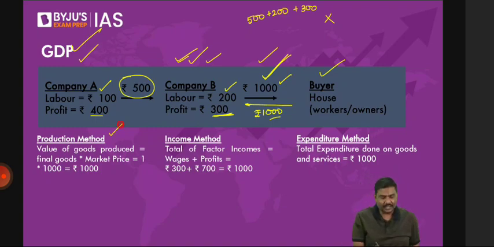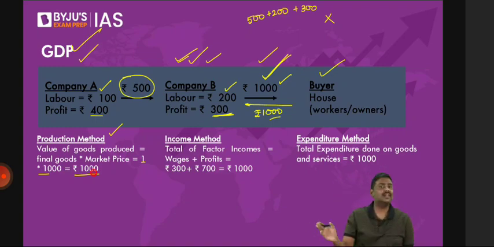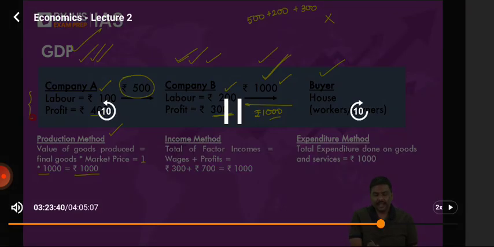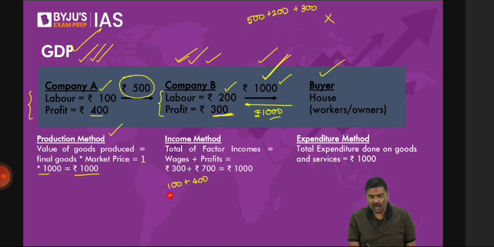What is the second method? Income method. And what do we do in the income method? Get the sum total of all the factor incomes. In the first step, under company A, we have 2 factor incomes. In company B, we have two factor incomes. Get the sum total of all of them. So 100 plus 400, 200 plus 300. This 100 plus 200 is nothing but wages, factor incomes. 400 plus 300 is profits, again factor incomes. What is the GDP through the income method? 1000 rupees.